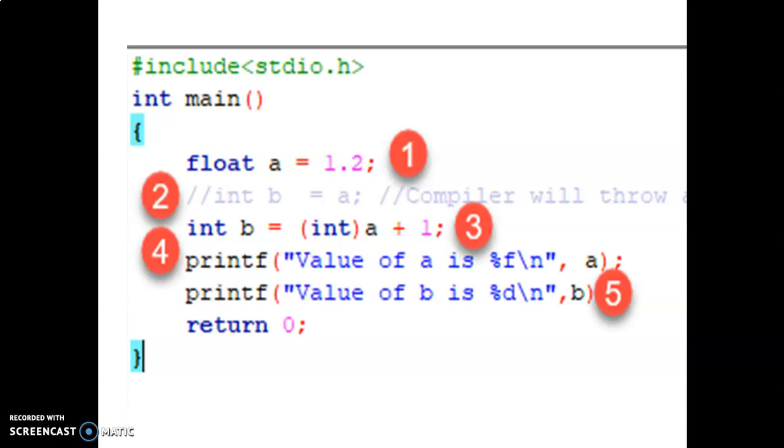The higher data type is explicitly forced to change to the lower type. Here A is declared as float. That higher data type is explicitly forced to an integer data type. By doing this, in this example you have lost the fractional part of the value. The value of A is 1.2, and 1.2 plus 1 gives 2.2, but here you convert the variable A to integer, so the fractional part is truncated. This is the explicit type conversion.